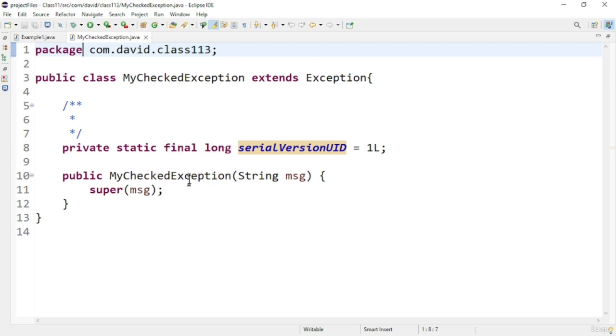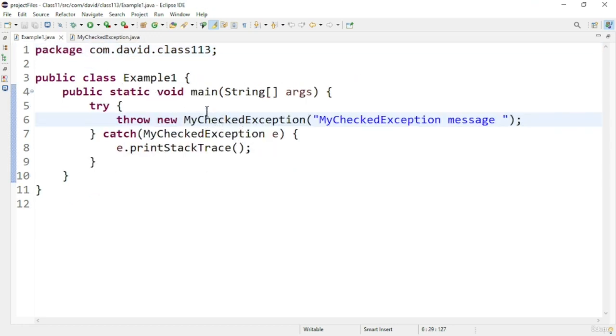Next we will discuss the constructor of this particular class. In the class, I am calling super and passing the message from the constructor to the super class. The super class is the Exception class, where this constructor will handle the message. Now let us see the main method of this program.